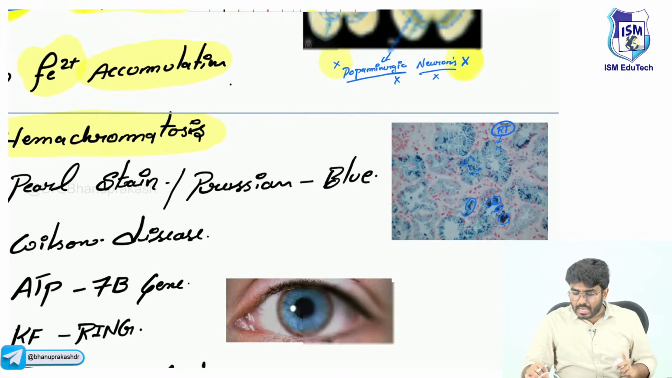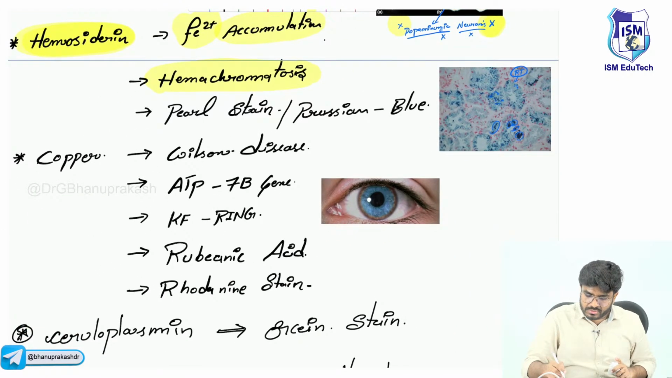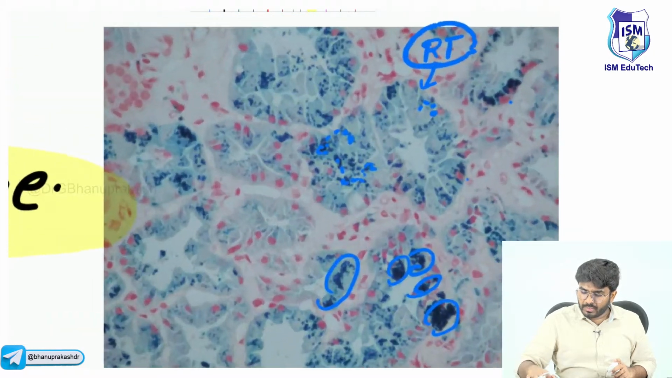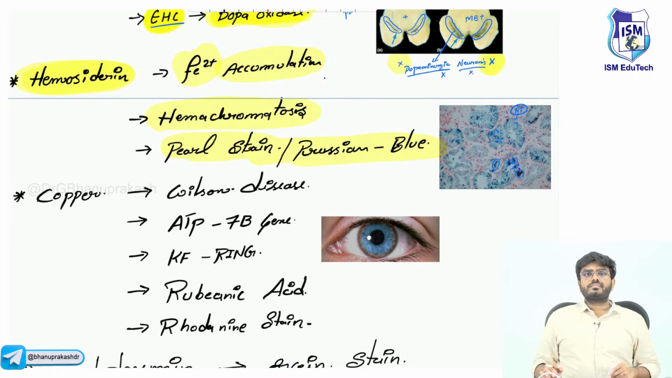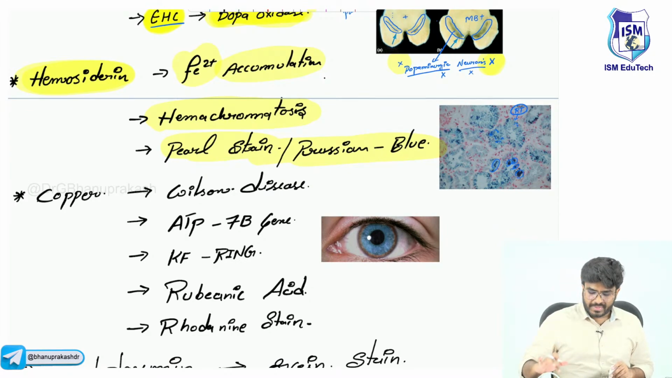Now the question is, how to look at the iron? What is the stain used? The stain used is Perls stain or Prussian blue. Iron will look blue in color. So what is the stain for iron? Perls stain or Prussian blue, already asked as an MCQ in the exams.